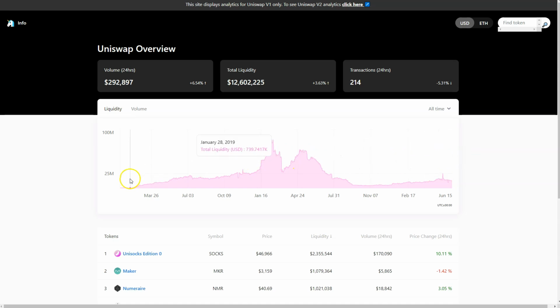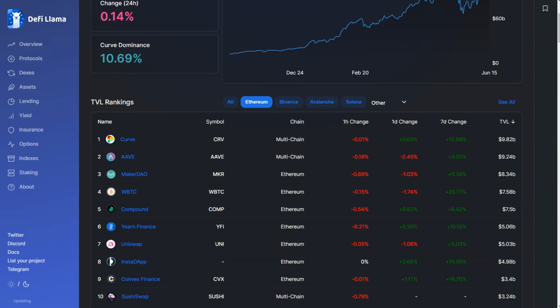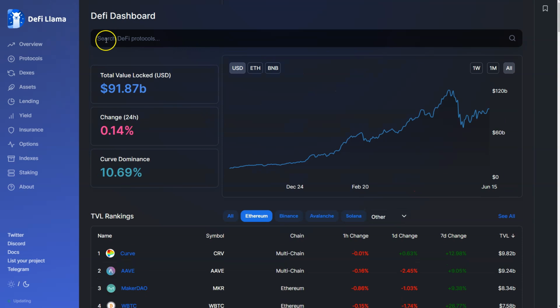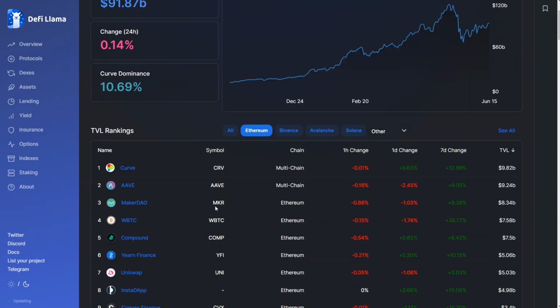So my question for all these protocols with multiple versions is, when do we start deprecating or sunsetting versions that are older than the current version, if ever? Is that in the roadmap? I don't know. If we're in version 6, do we have TVL spread across 5 different versions? I don't know the answer to that. I don't know what they're going to do, but it makes metrics like total value locked super interesting. When we go multi-version, multi-chain, it gets more and more complex, more and more complicated.